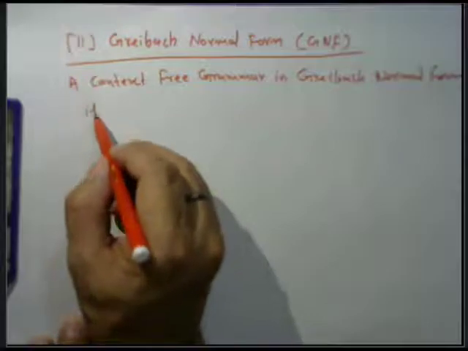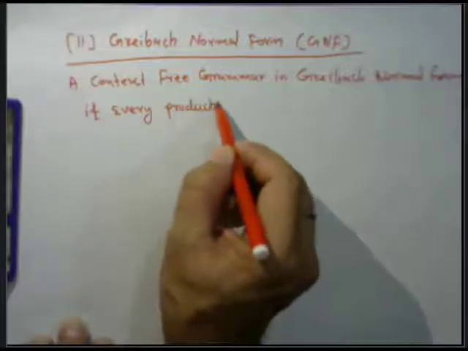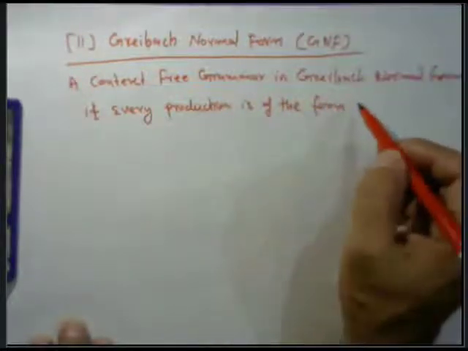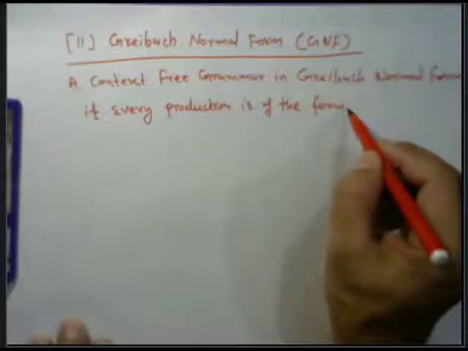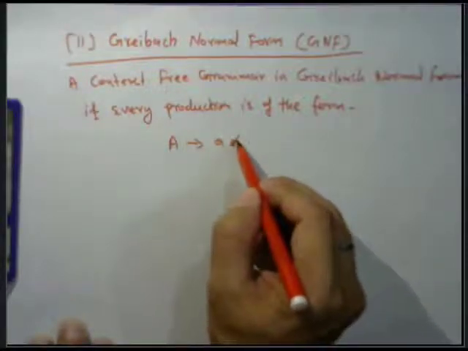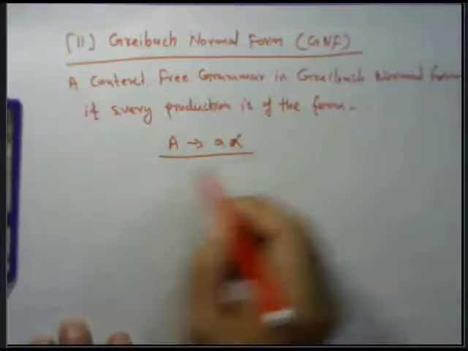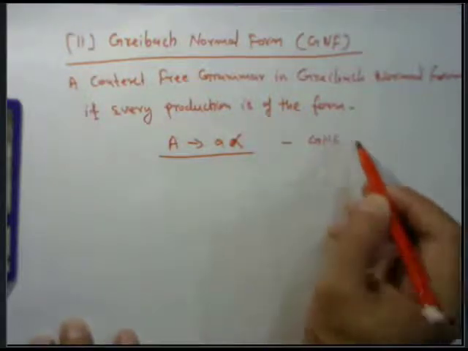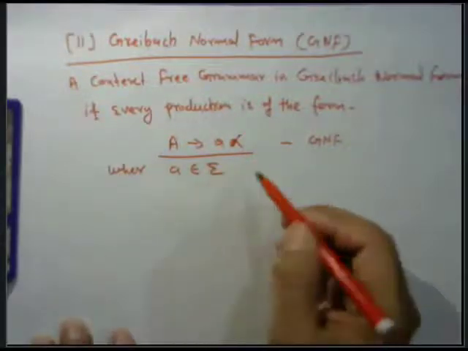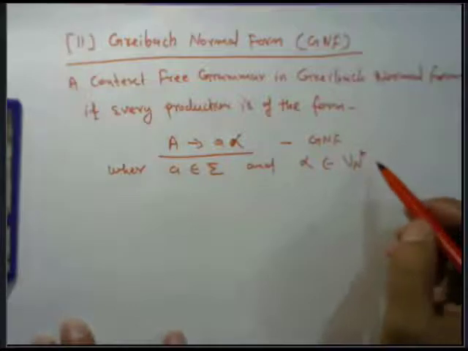If every production is of the form A tends to a alpha, then it is in GNF, where a is an element of the terminals and alpha is an element of V union sigma star, a collection of variables.